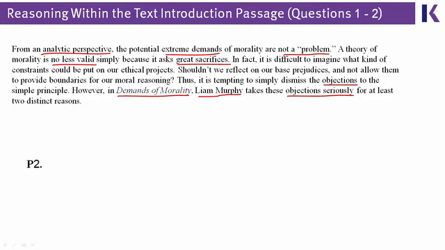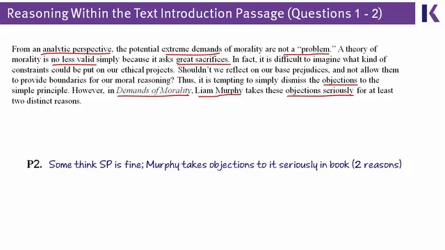So by the end of this paragraph, the author has put in opposition the simple principle, and people who defend it, and Mr. Murphy. We can summarize that with a label that's something like this. Some people think the simple principle, SP, is fine, but Murphy is the opposite of them. And then, just as due diligence, the end of this paragraph does say 2 distinct reasons, and just in case it becomes a major structural aspect of the passage moving forward, it's good to jot it down as your label as well.